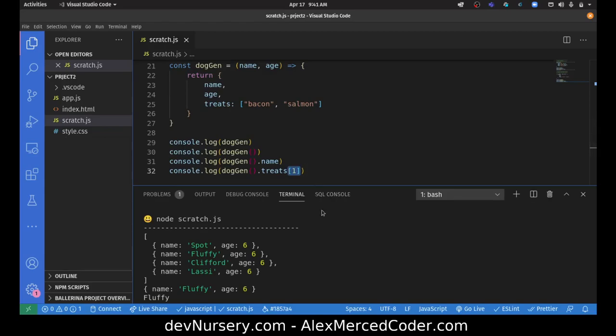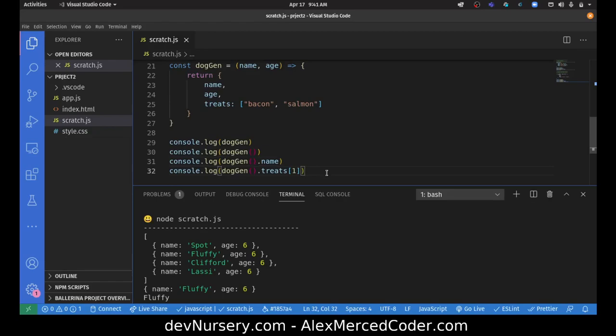You have to think through each step. First step, I invoke the function. That gives me the object. Now I want to access a property of the object, so I do dot the name of the property. And that property is an array, so now I use the square brackets to access the array.